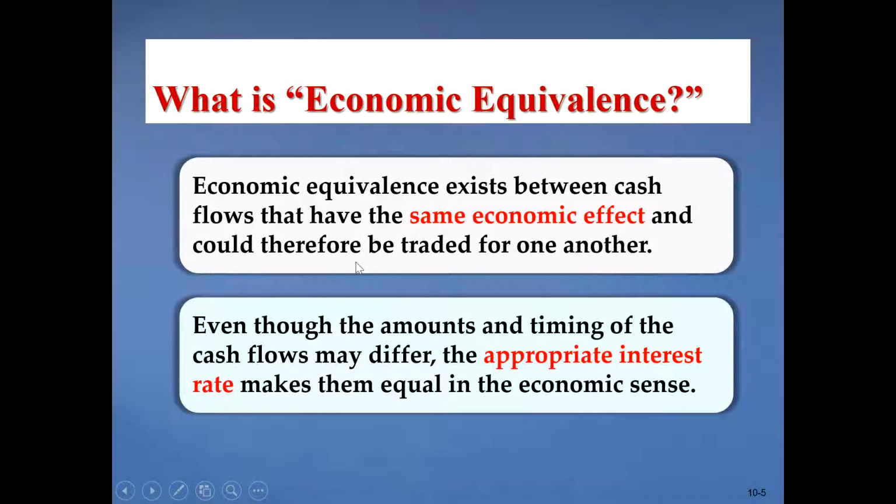So P today or F in some n years is the same, right? So this is what we call economic equivalence. And with this you can compare different alternatives, different projects, to select which one is most reasonable and most acceptable, right? The different projects have different amounts and timings of cash flows, right? But using the same appropriate interest rate makes them equal in economic sense.